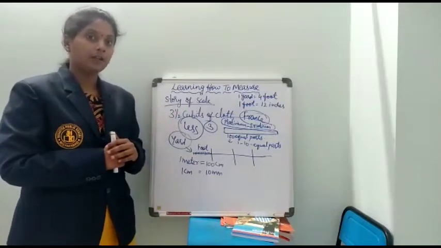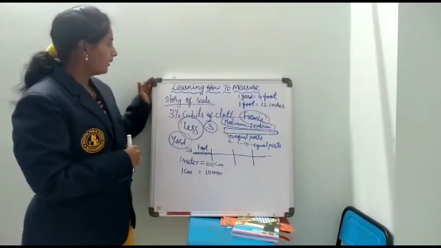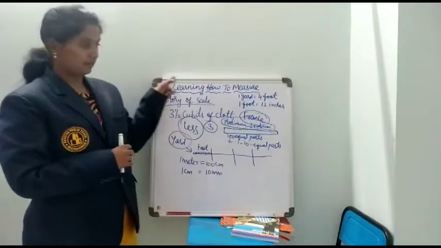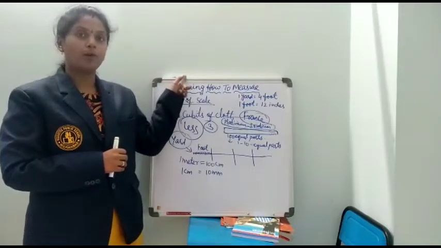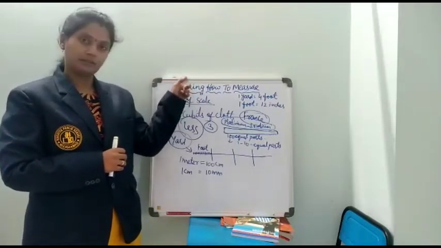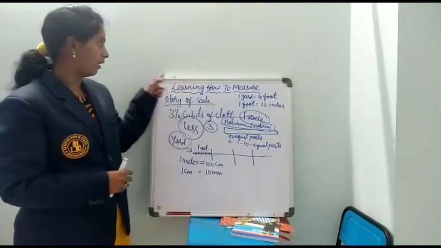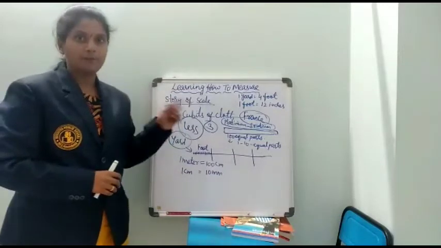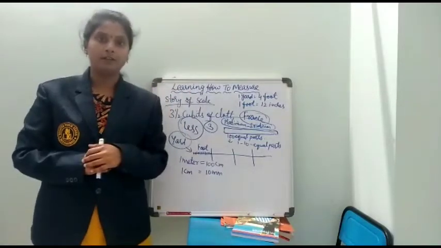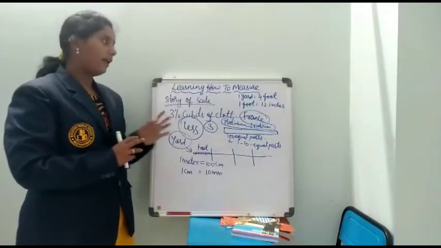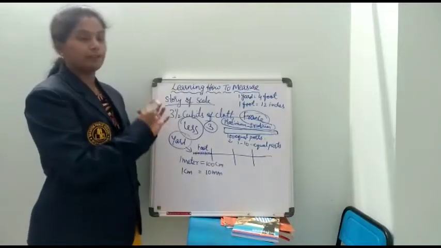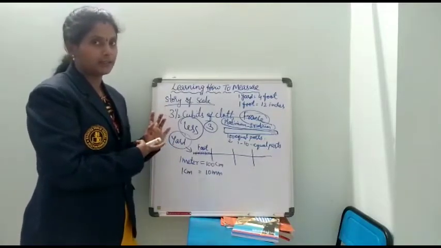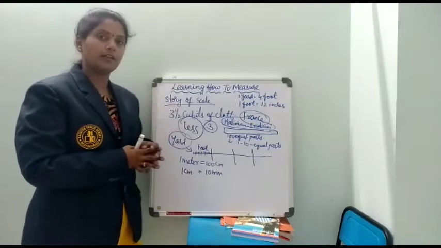because it is a standard measuring device. For example, if you want to measure this table or this board with the help of the scale you have with you now, and it is 1 meter, then if I measure it, I will get 1 meter using the scale. If you measure also, you will get the same reading.